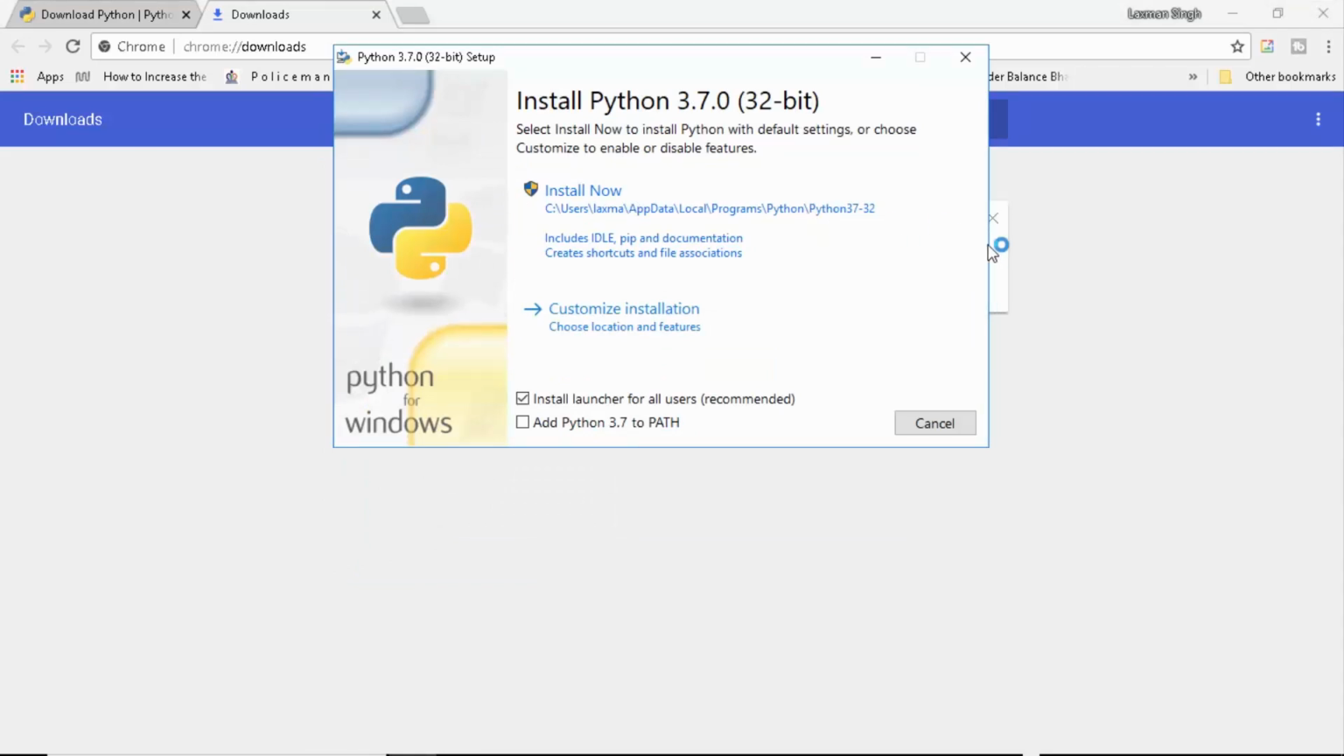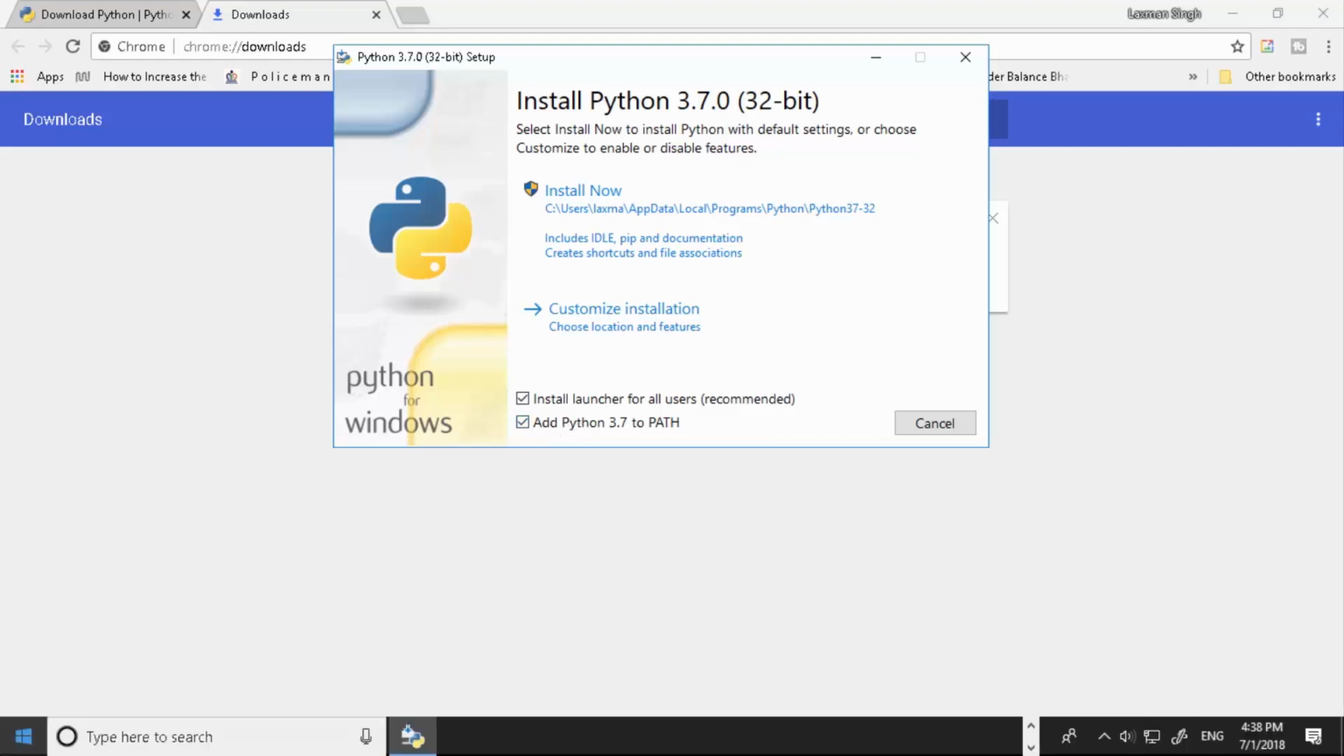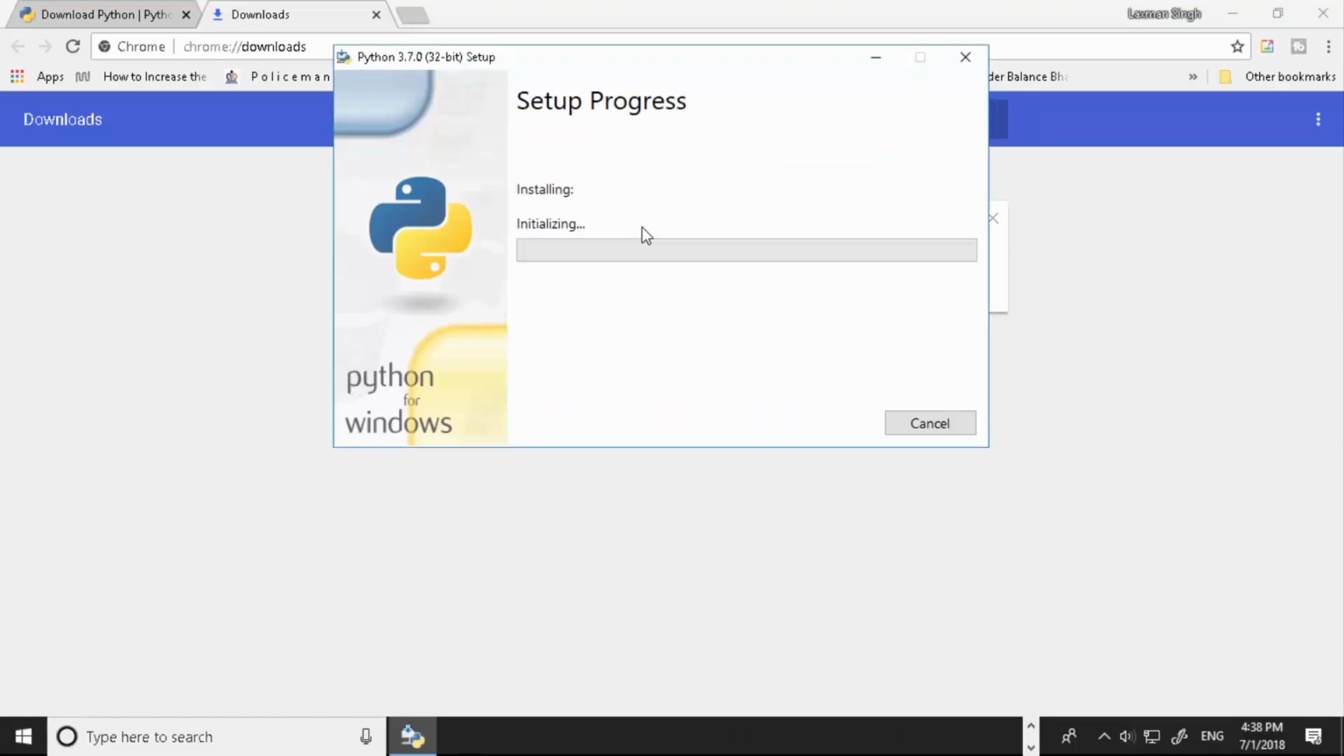Okay, now here's the thing. Python 3.7.0 is 32-bit. Literally you can check out 64-bit and also a lot of other things. I am using 64-bit, but I'm going to prefer 32 for now, so I'm going to be going with that. We're going to choose install now. It includes IDLE, pip, and documentation, and we're going to install the launcher for all users. That's what I'm going to do, because I'm using a single administrator user, and I'm also going to add Python 3.7 to PATH, because I want to open it from anywhere in my command prompt. Let's go ahead and click on install now.